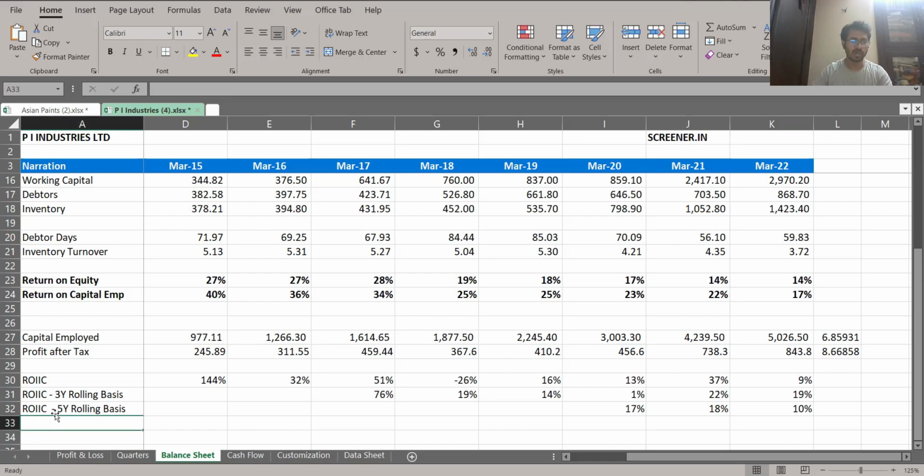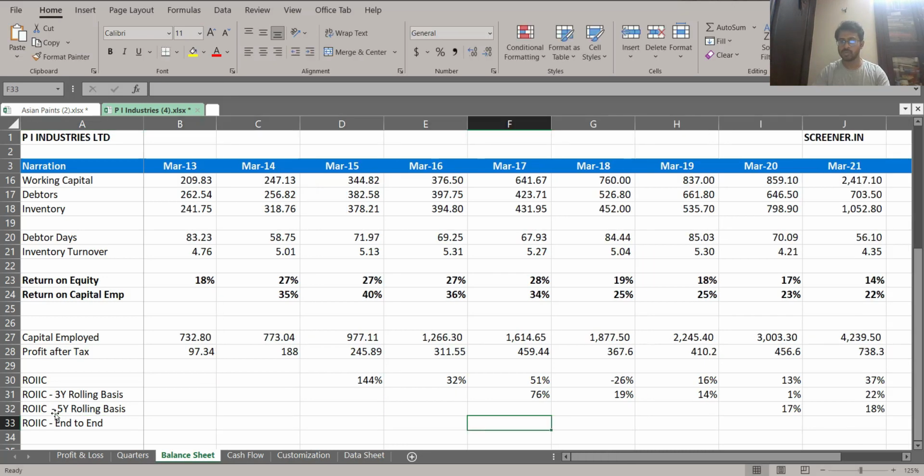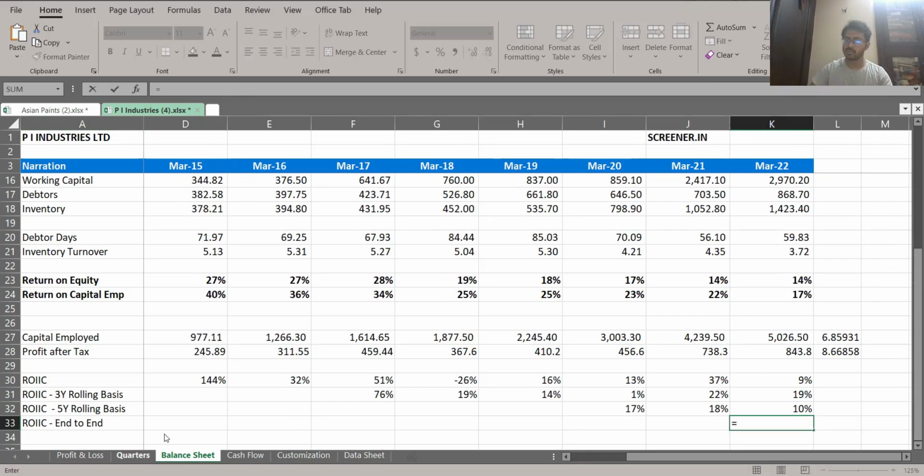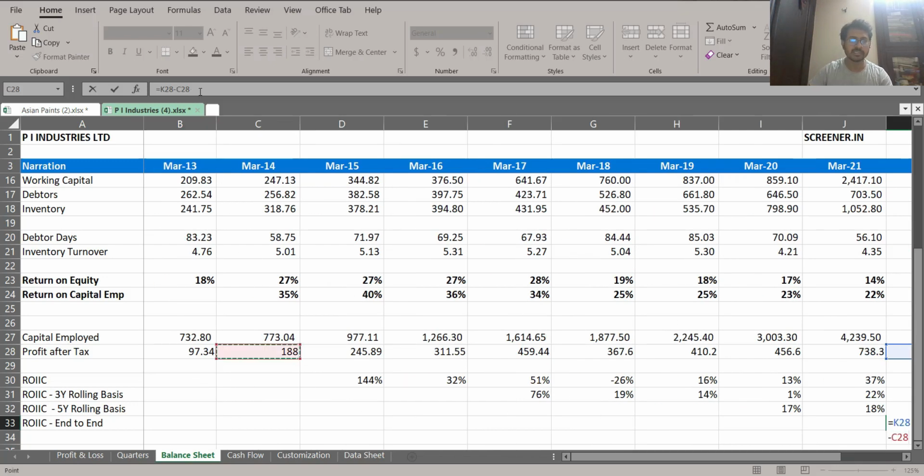So let us also try to do ROIC on an end-to-end basis. How to do that? Let us see: today, what is the profit, and earlier how much profit I had. It is important that we take 2014, because then only we have the previous year's capital base, which is 723. If you take the profit after tax for 2013, then you have to take the capital employed for the year 2012. We do not have the data, that is why we are not taking it. Now, if you are doing the calculation, you can bring up this number from the annual report. So on that basis also you can do the calculation.